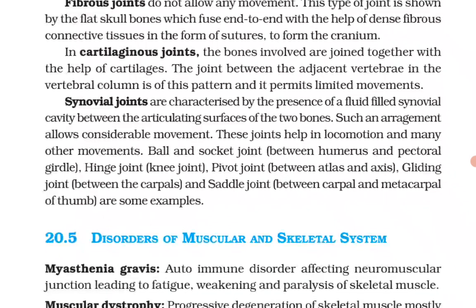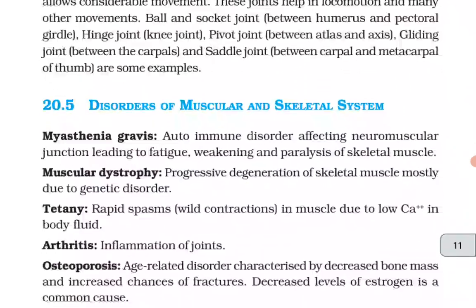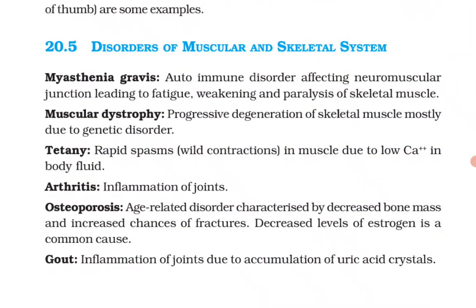Synovial joints are characterized by the presence of a fluid-filled synovial cavity between the articulating surfaces of the two bones. Such an arrangement allows considerable movement. These joints help in locomotion and many other movements. Ball and socket joint between humerus and pectoral girdle, hinge joint at the knee, pivot joint between the atlas and axis, gliding joint between the carpals, and saddle joint between the carpal and metacarpal of the thumb are some examples.